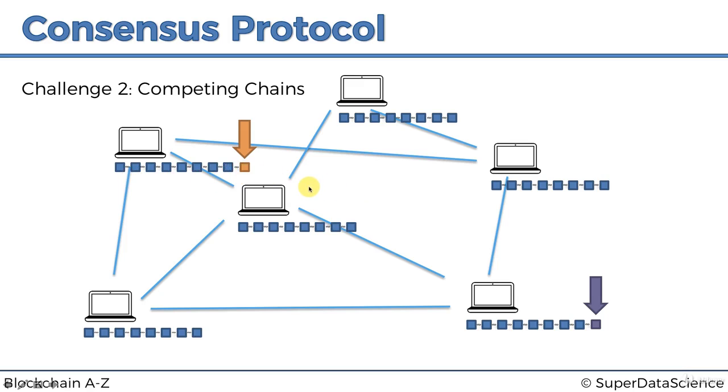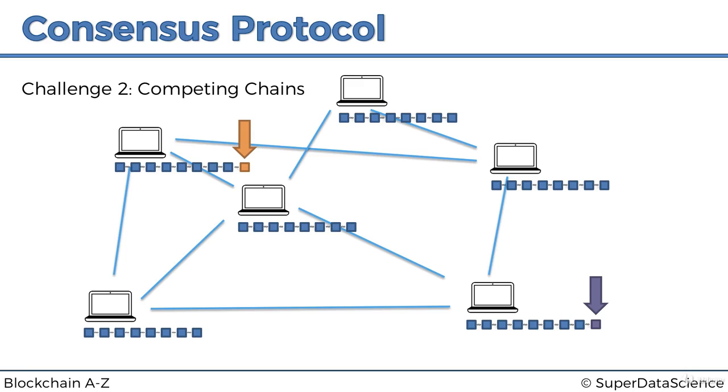Because if it doesn't come to a consensus, if the consensus protocol is not in place, you'll have this chain, they'll be conflicting, and then they'll split up into two, and then later on the blockchain will split up into 4 and 8 and so on, and eventually you just have a ton of blockchains which are completely separate. So we don't want that. We want an integral blockchain. So that's the second challenge.